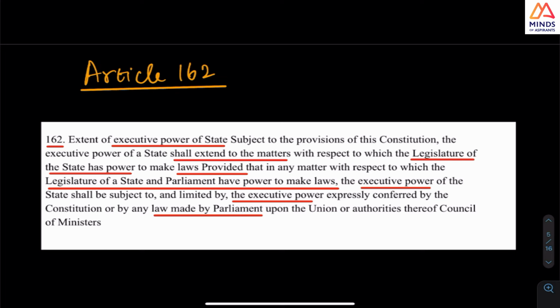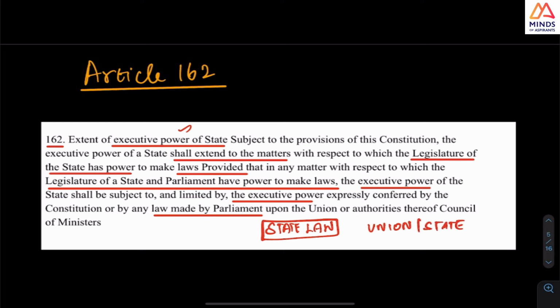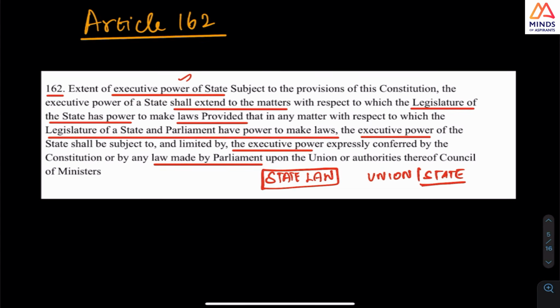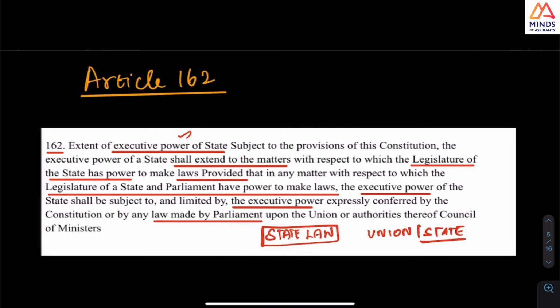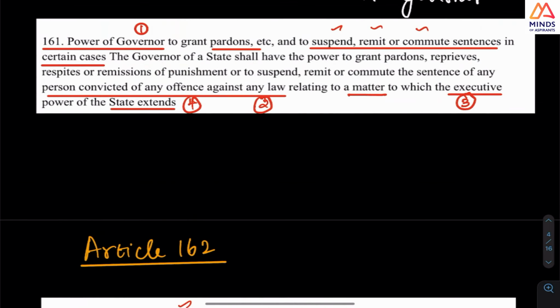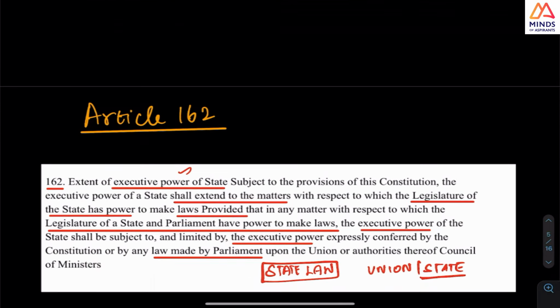The executive power of the state extends to matters where the legislature of the state can make laws. So there is a union list, as you would have seen, a state list, and a concurrent list. In all the things under which the state can make laws, the executive power of the state extends, and hence the executive power of the governor extends to that extent.